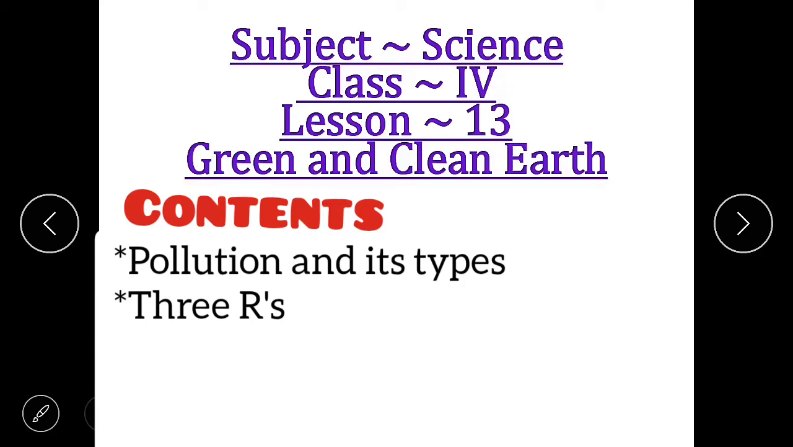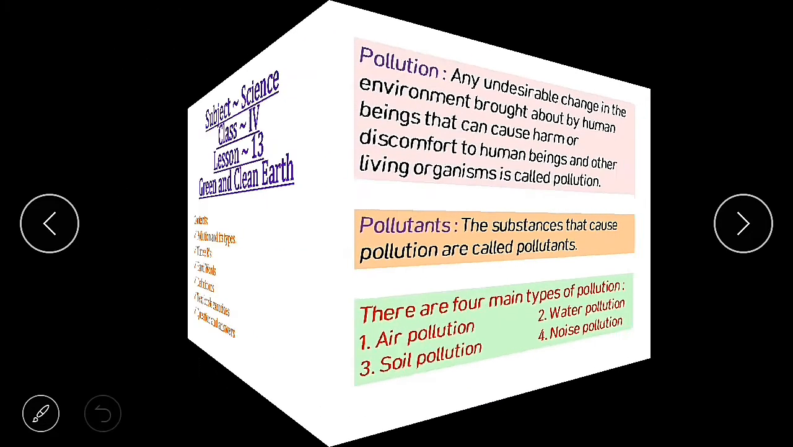Hello children, today we will continue with lesson 13 and we will be discussing what is pollution and pollutants, different types of pollution, that is air, water, soil and noise pollution, and how we can save our environment by following 3 R's. So let's proceed.